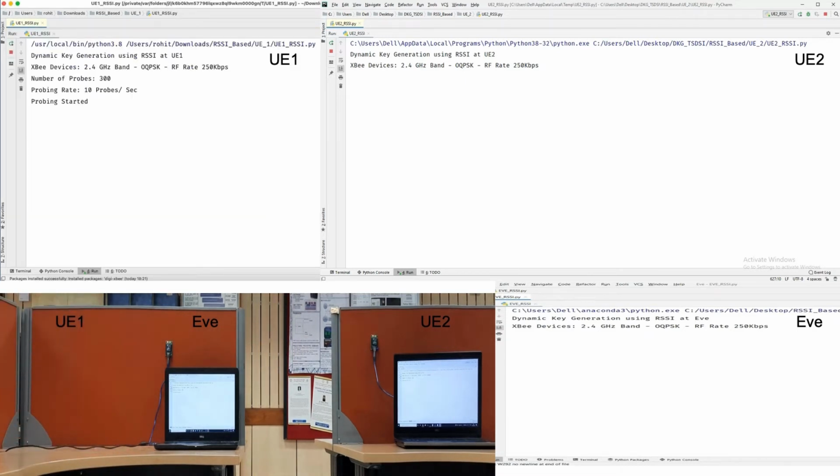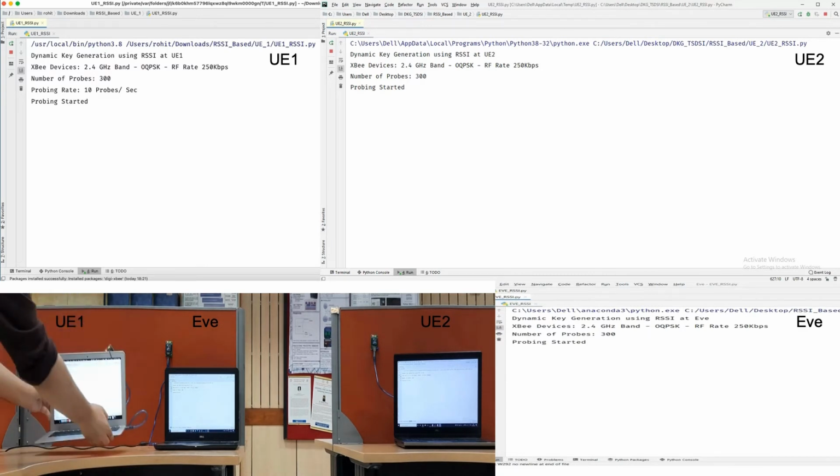Please note that although we are using a probing rate of 10 probes per second, that doesn't guarantee a higher effective key rate, as the key rate depends totally on the randomness offered by the channel. So even if we choose a very high probing rate such as 1000 probes per second, we'll only get a key with very high correlation over the bits. For example, if the channel is a slow fading channel, we will get very large bursts of 1s and 0s, and we cannot use that as a key without processing it. If the channel is static, the key rate is 0.